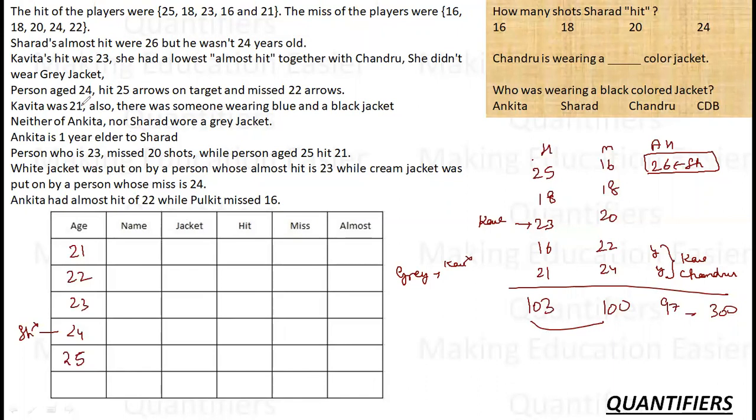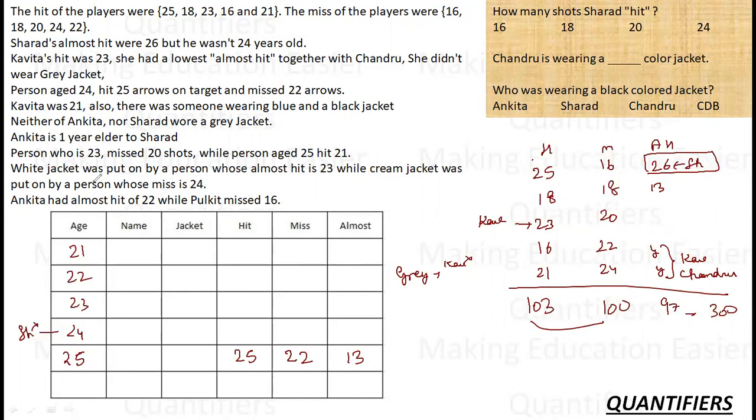Anything else? The person aged 24 hit 25 arrows and missed 22. So the person aged 24 hit 25 arrows and missed 22 arrows. So his almost hits would be 13: 25 plus 22 is 47, 60 minus 47 is 13. So there is a number 13 also here.